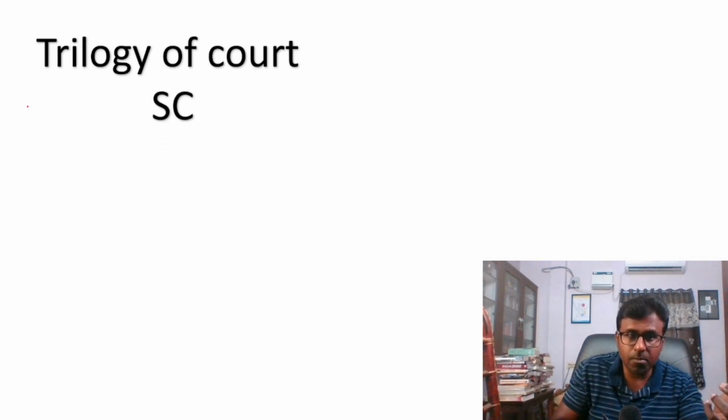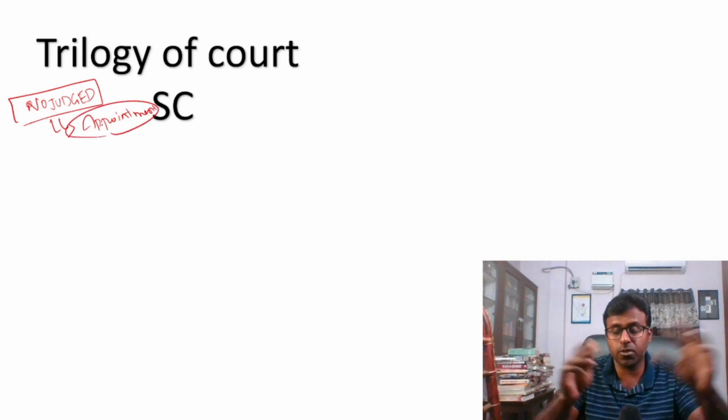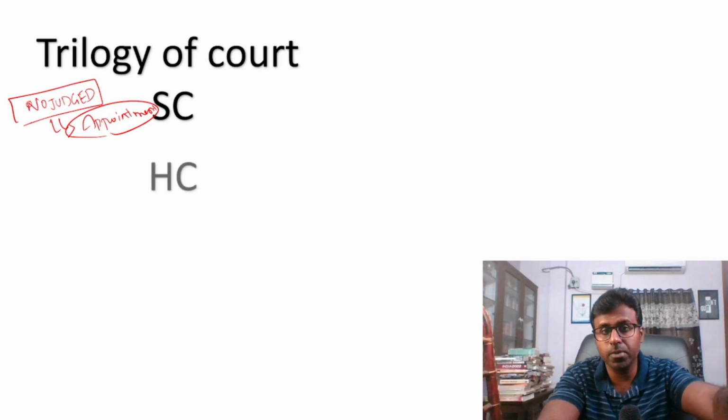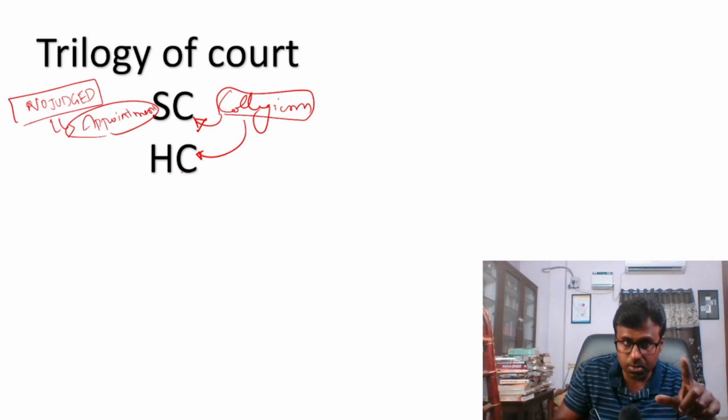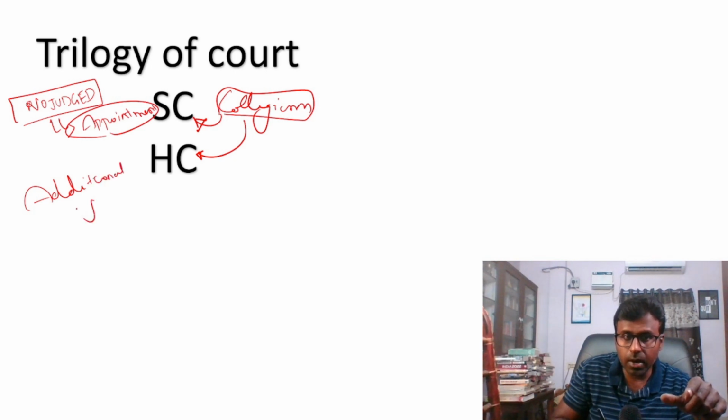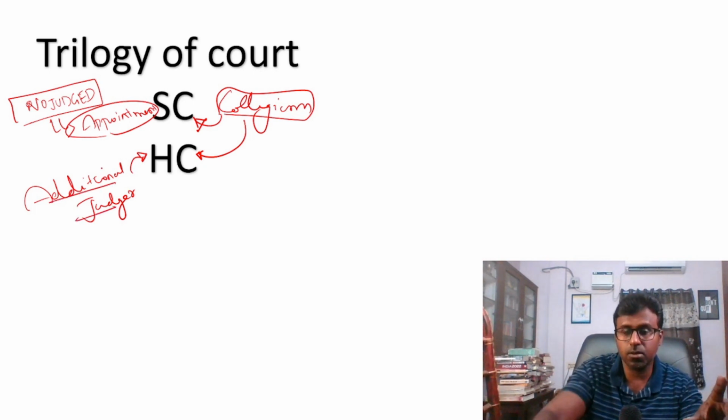This time there were so many appointments. The number of judges was increased, and there were so many appointments. Now you have the full court in the Supreme Court. So how is the appointment done? The collegium system had a huge uproar, a huge problem. So how is it done, what is the difference between the collegium system in the Supreme Court and High Court, and how are additional judges in the High Court appointed? Look at that very closely.